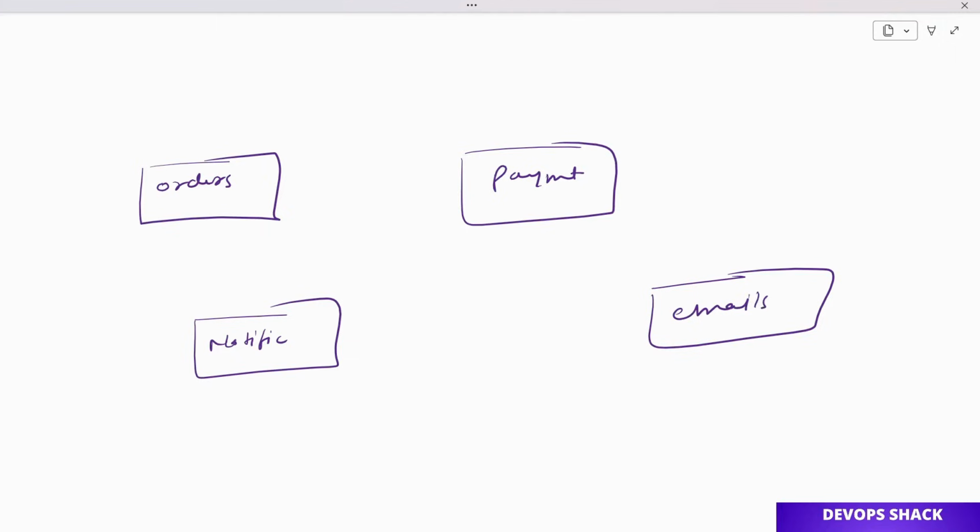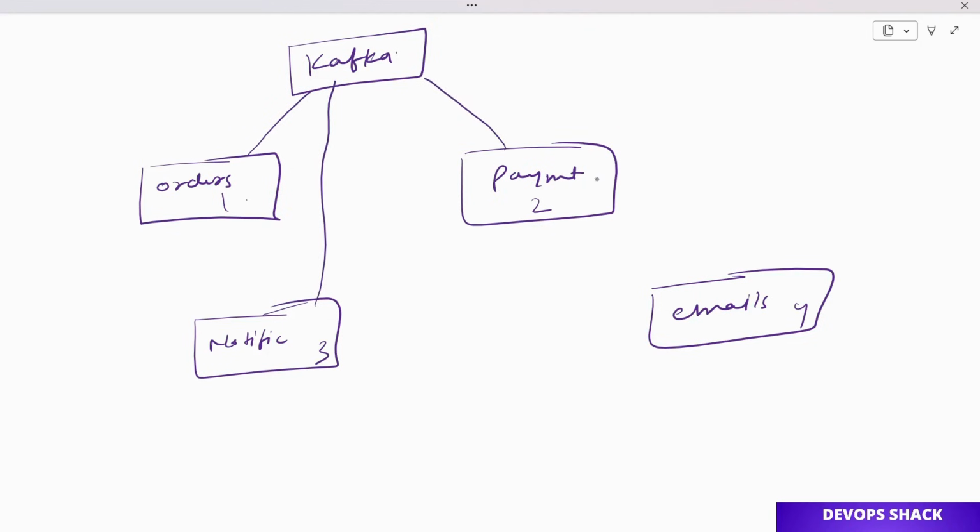Many other services will also be there, but let us just assume these four. Now for communication among themselves, if the payment service needs to connect to the order service and get information on whether an order is created or not, it's not going to go directly there. Instead there will be a separate system, which is Kafka. Kafka will be connected to each of the services.